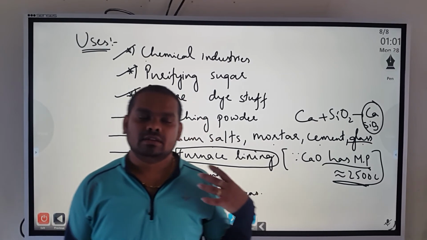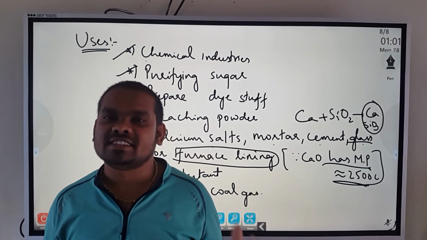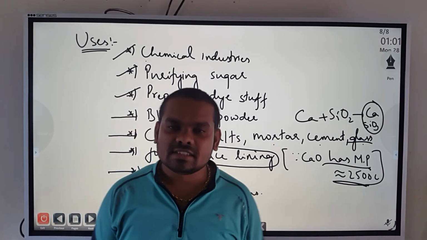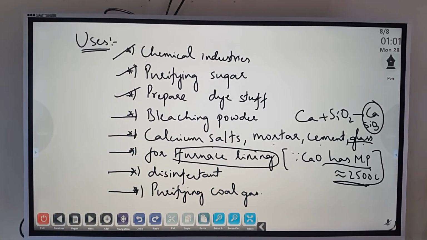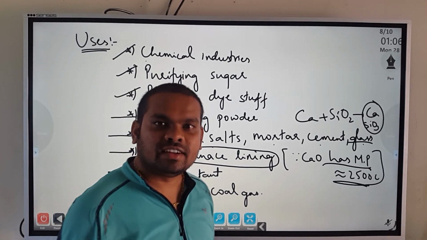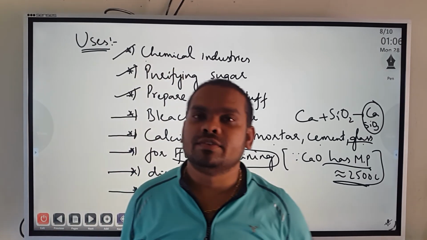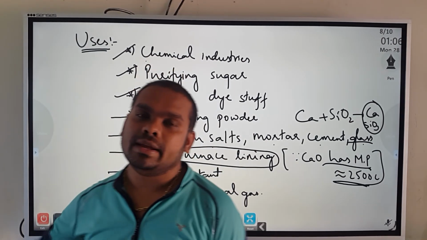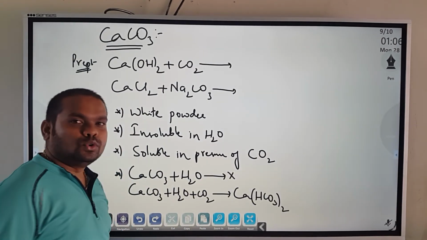So with this, the calcium oxide properties and preparations we have done. In the next class we will talk about some more compounds of calcium. I thought I would finish off this part also, that is calcium carbonate, so that we will be left with three other main compounds. So let me finish off that also, that is calcium carbonate, CaCO3.